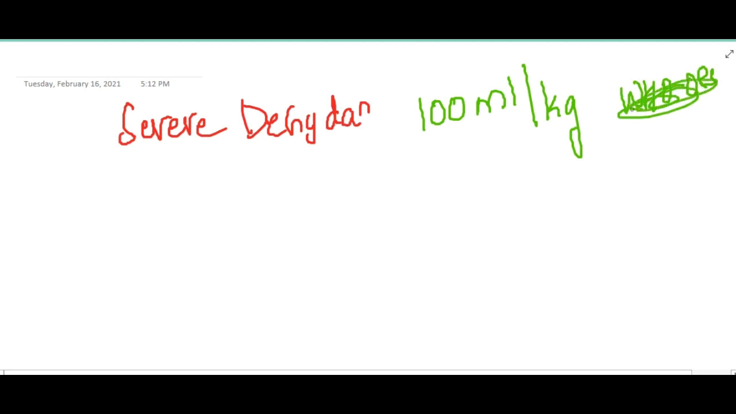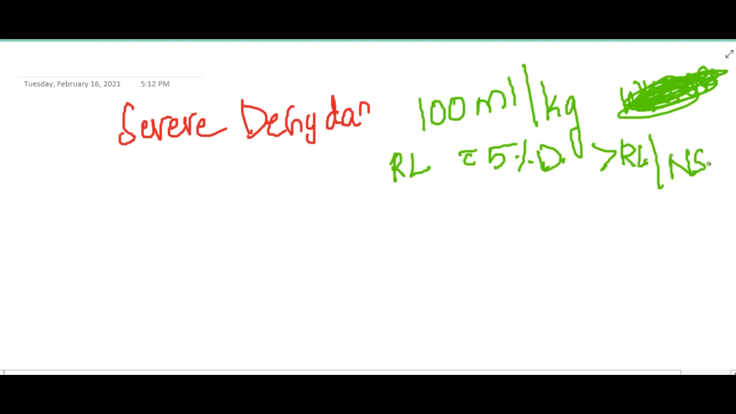Sorry, not WHO ORS. Here in severe dehydration, the baby drinks poorly, so we give 100 ml per kg of Ringer lactate with 5% dextrose. If this is not available, then you can give RL, that is Ringer lactate, or normal saline. But the best fluid is Ringer lactate with 5% dextrose.